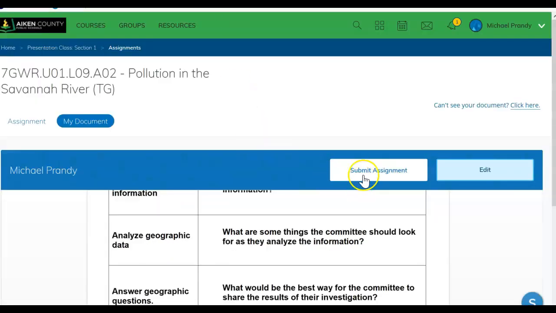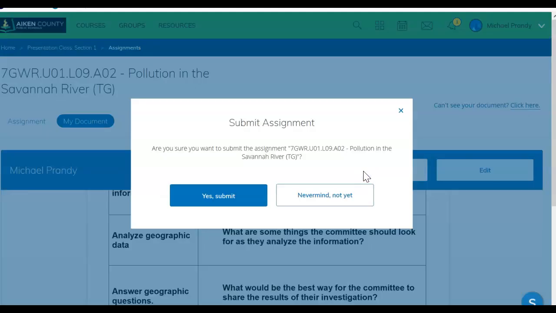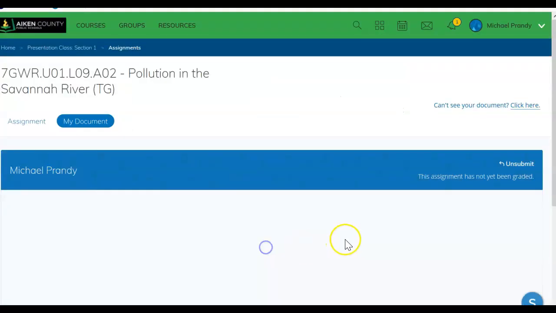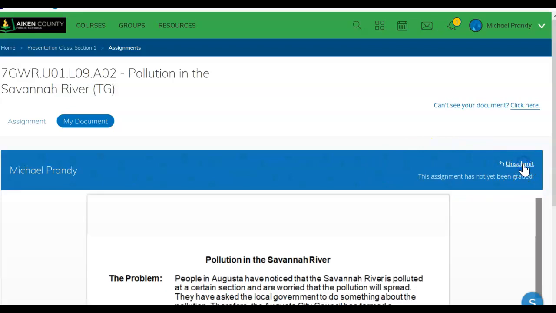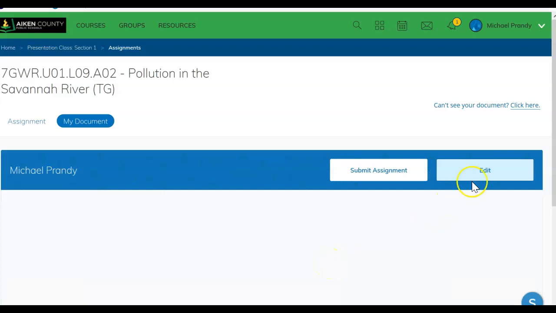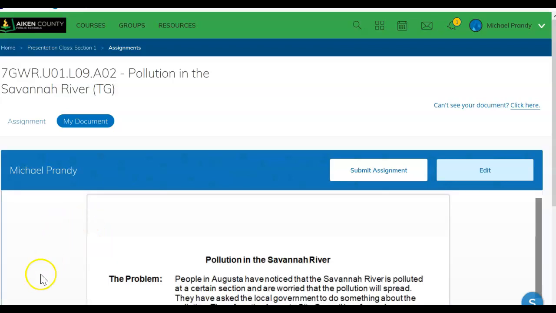Then you come back over here to your OneDrive assignment, choose Submit Assignment, Yes, Submit Assignment, and Done. And then again, if you decided that you forgot to do something, you can choose to unsubmit it, and that will open that document back up so that you can then choose to edit again. This is Schoology Assignments Part 2.